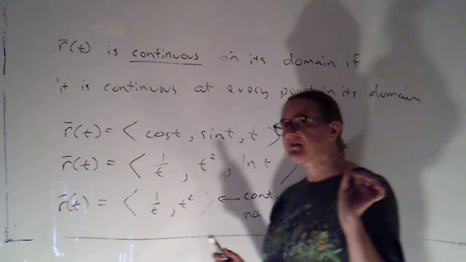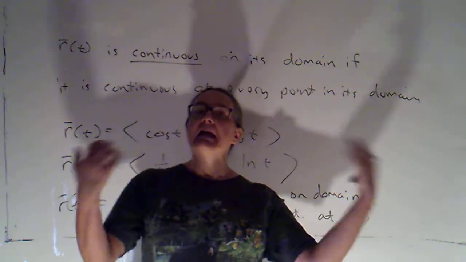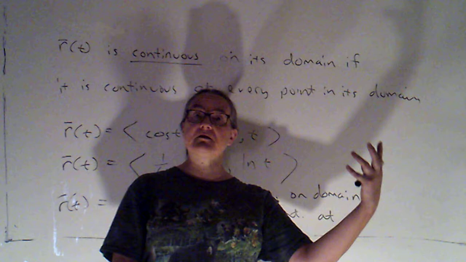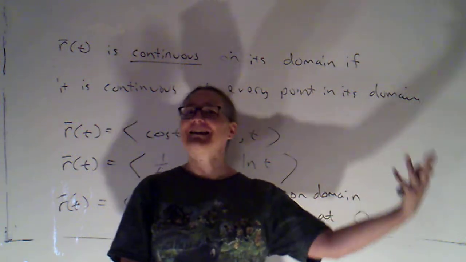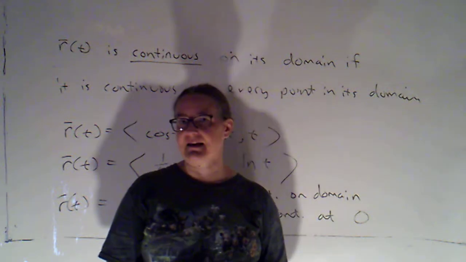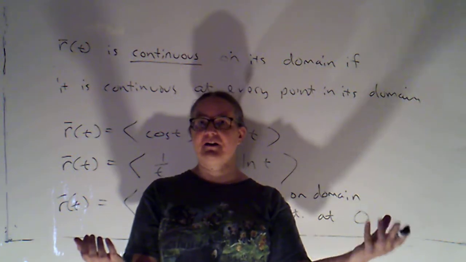So up until this class, you've been working with functions where the input was a number and the output was a number. Now we're looking at vector functions. The input is a number, the output is a vector, which we identify with a point in n space, but the definition of continuity is the same, that the limit, what I expect, is equal to the function value, what I get.